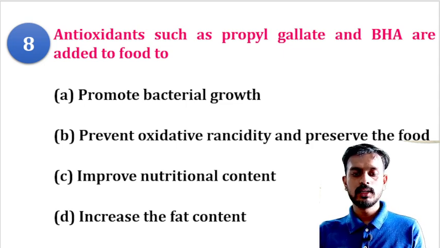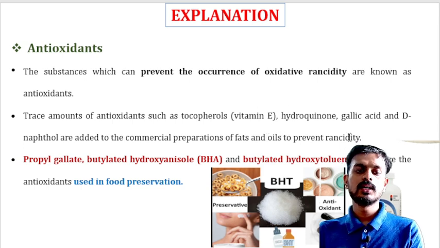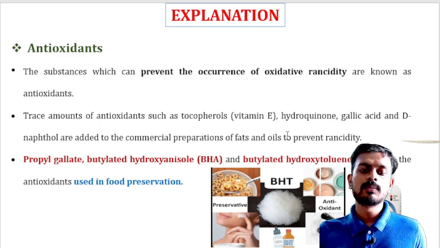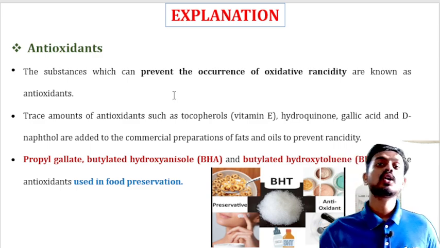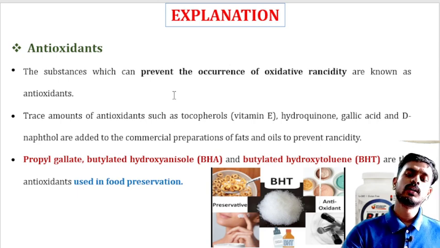Yes, option B is the right answer. So what are the other antioxidants? Antioxidants are compounds that prevent the occurrence of oxidative rancidity. Trace amounts of antioxidants such as tocopherol, which is vitamin E, hydroquinone, gallic acid and D-naphthol are added in the commercial preparation of fats and oil. Along with that, propyl gallate, butylated hydroxyanisole and butylated hydroxytoluene are also used as antioxidants for food preservation. Packaged food is added with these materials for increasing the shelf life.